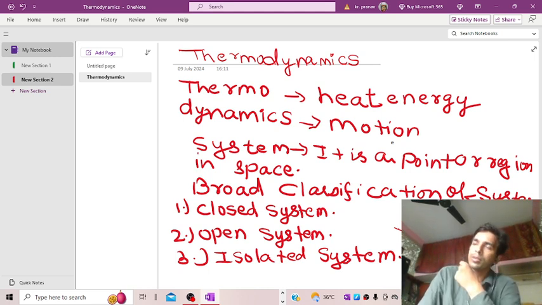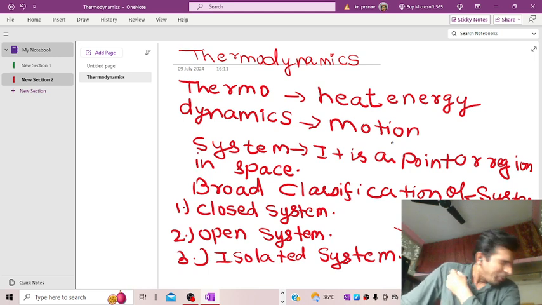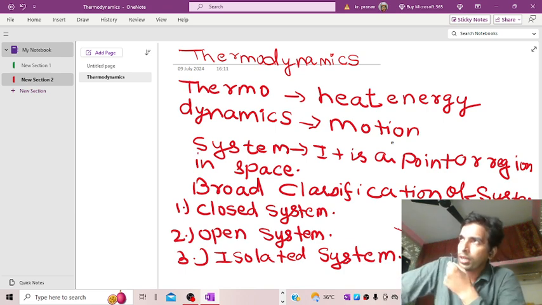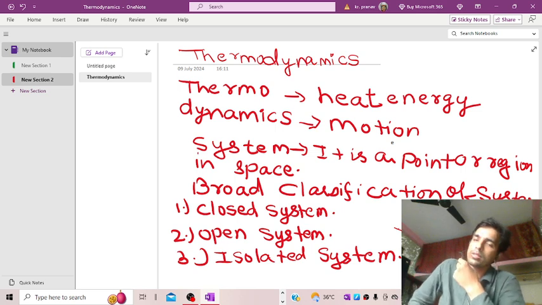In the closed system, only energy transfer can take place across the boundary, no mass transfer can take place. In the case of an open system, both energy as well as mass transfer will take place. In the isolated system, neither energy nor mass transfer will take place.